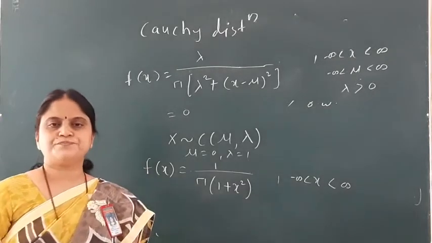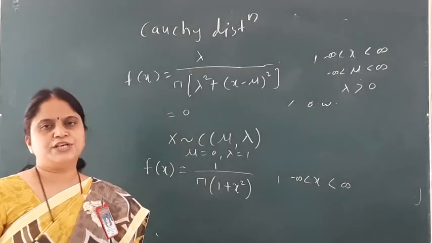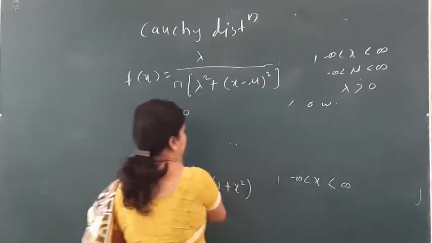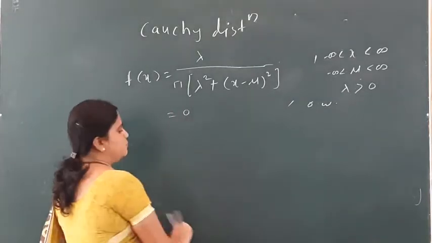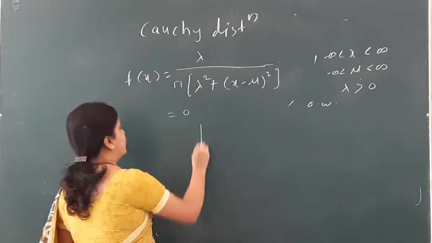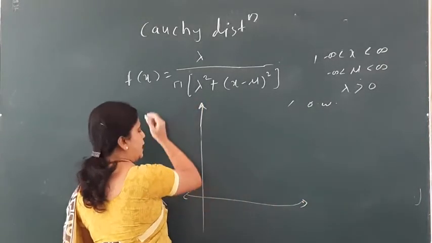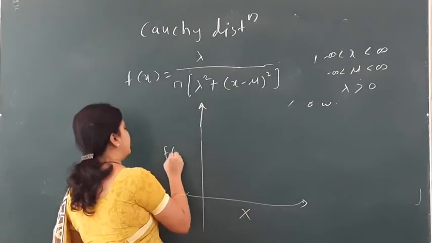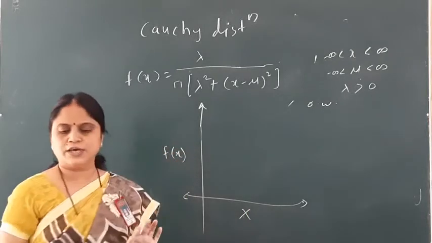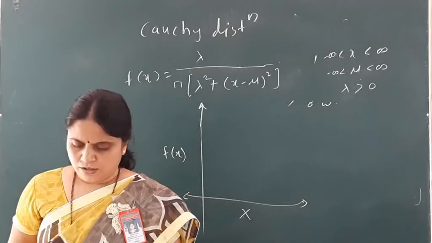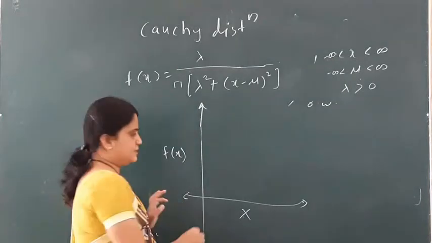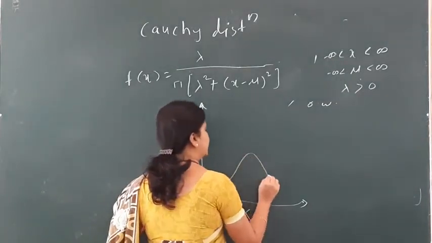Now let me look at the nature of the probability curve. How can I draw it? On the x-axis we take the values of x, and on the y-axis we take the values of f(x). The graph looks like this.